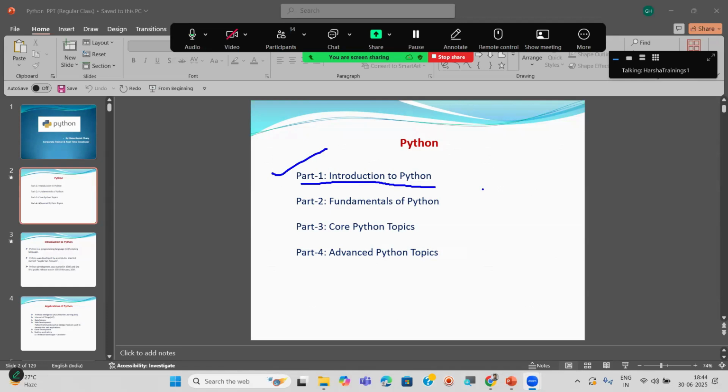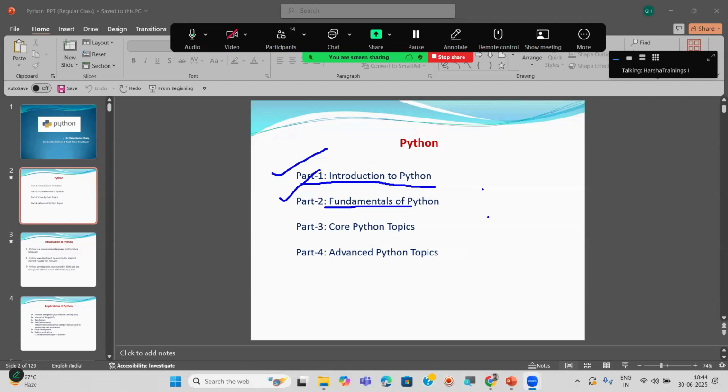Okay, and also real-time applications or projects of Python, where we are using it, and why Python is becoming very, very popular nowadays. From when onwards has it become so popular? And next, part 2, fundamentals, means these are the basics of Python. These are very, very important to write the programs and to understand the programs.